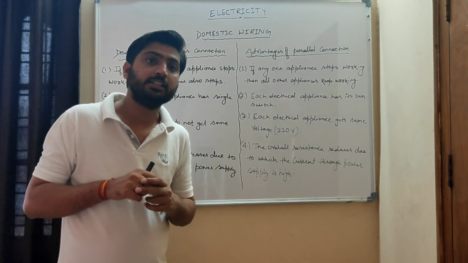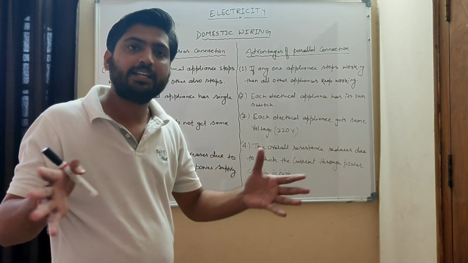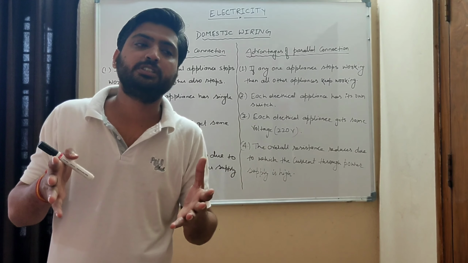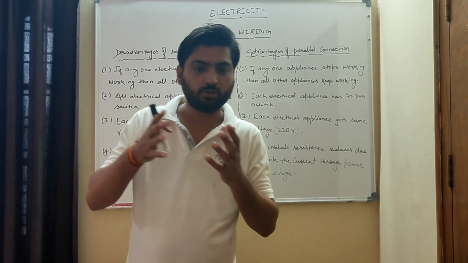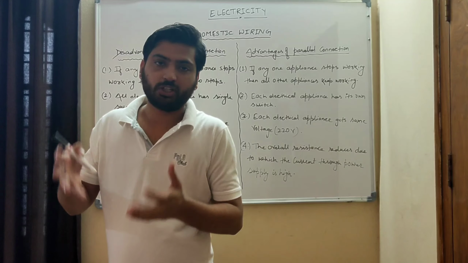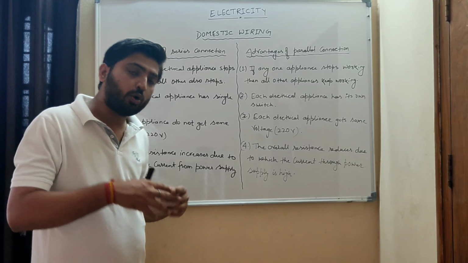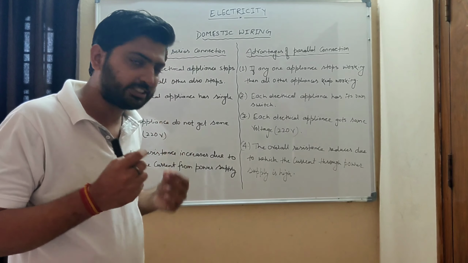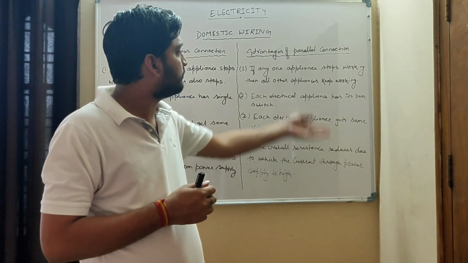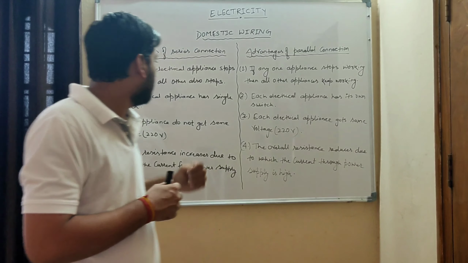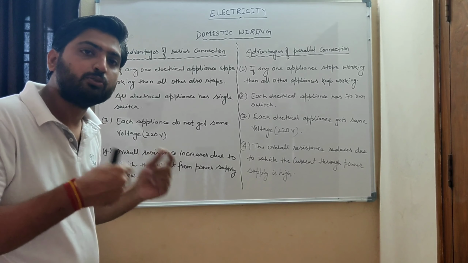Why do we use that? Here are some advantages of connecting all those electrical appliances. What does it mean? Electrical appliances means your fan, your bulb, your cooler, your washing machine, anything that we use is called an electrical appliance. So all those electrical appliances must be connected in parallel. What are the advantages of connecting them in parallel and what are the disadvantages of connecting them in series? Let us understand one by one.